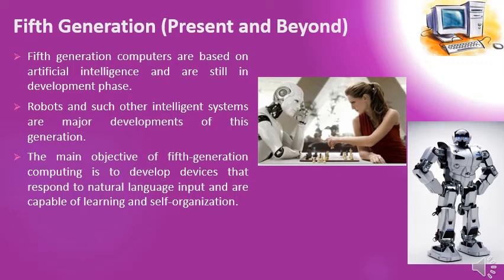Many new movies are based on this technology. Like if you see the Transformers movie, they are actually based on fifth generation computers.